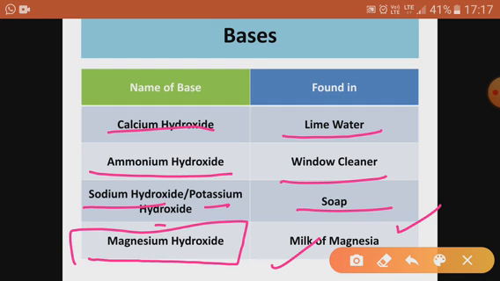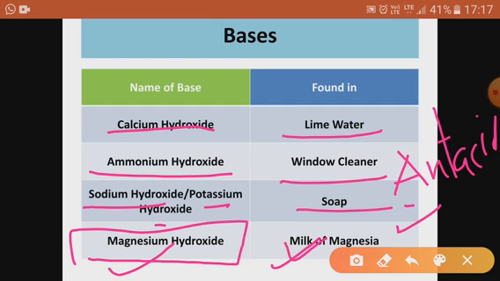It is an antacid. Whenever some digestion problem is there, your mother gives you Digene, milk of magnesia. You must have seen that pink colored one, or it is available in other flavors also. So Digene has magnesium hydroxide, or it is found in milk of magnesia. Milk of magnesia is an antacid. Whenever you feel any acidity, then just to kill that acidic effect, your mother gives you antacid. Anti-acid is antacid. Milk of magnesia, very important.